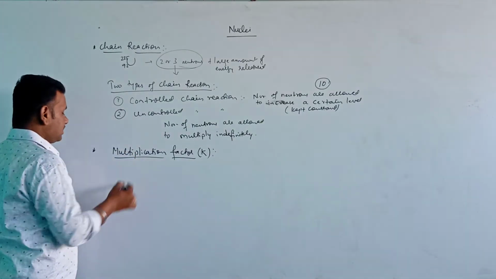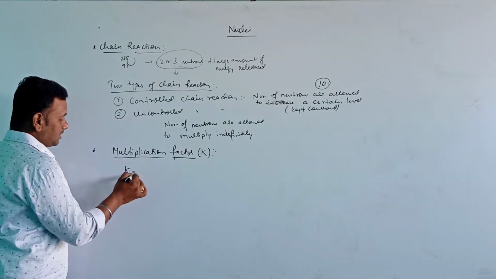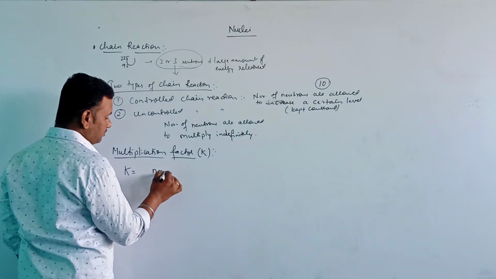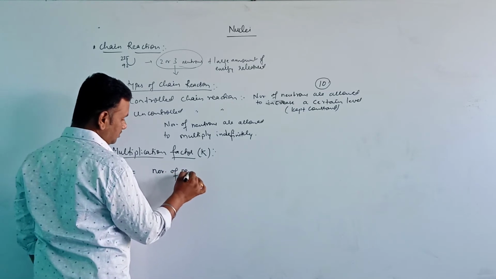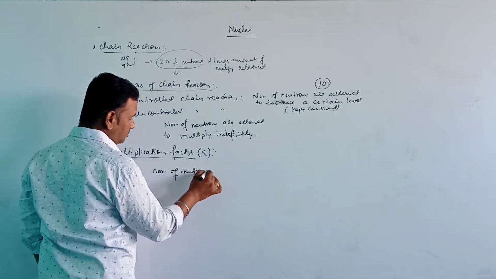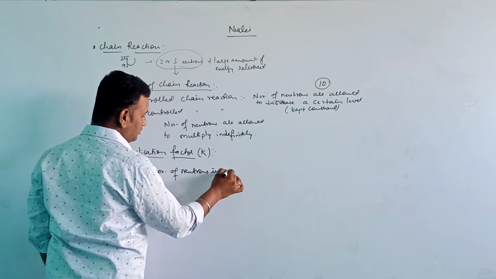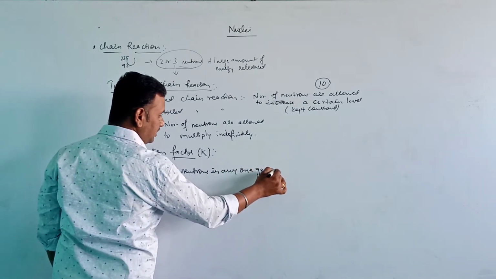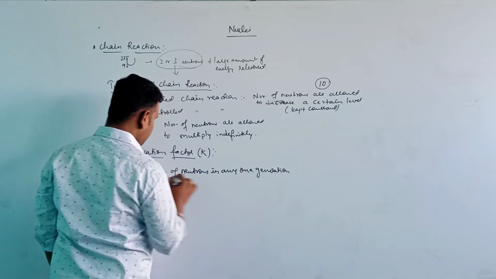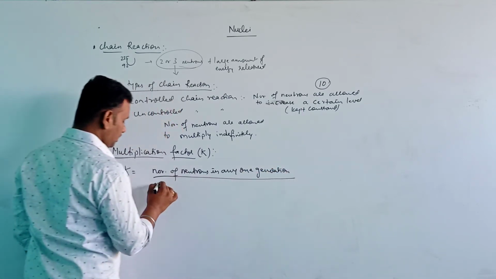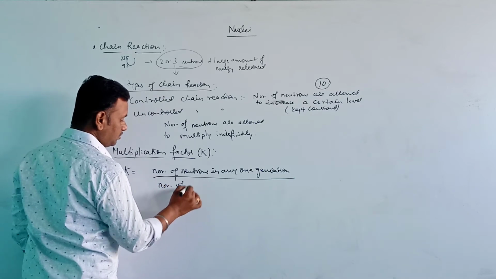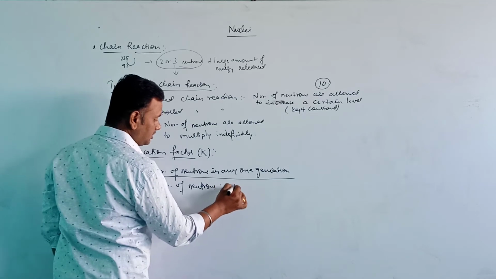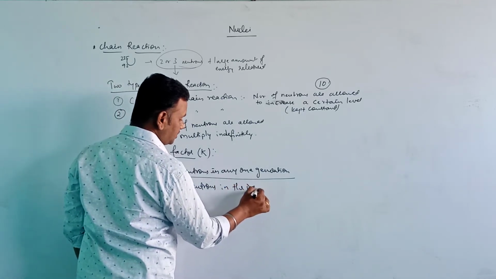So the multiplication factor is defined as the ratio of the number of neutrons in any one generation to the number of neutrons in the preceding generation.